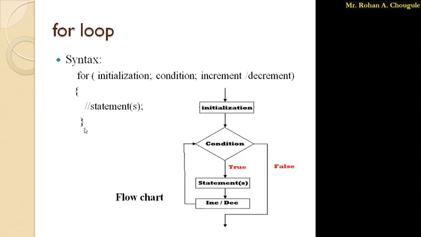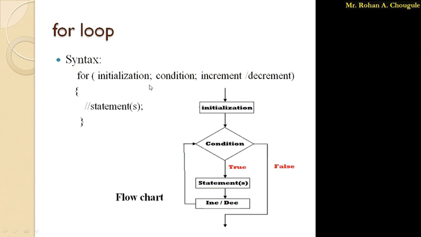So remember that C is a case sensitive language, and while writing any variables or any statement, we have to make sure that we have written that statement in proper case. So for this for, we have to write the for in small case.